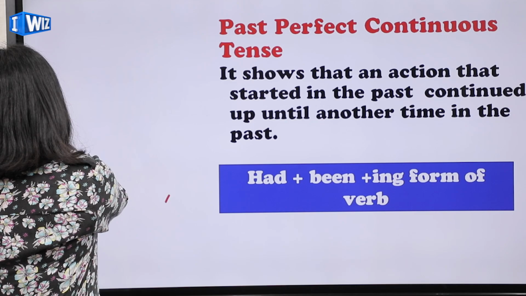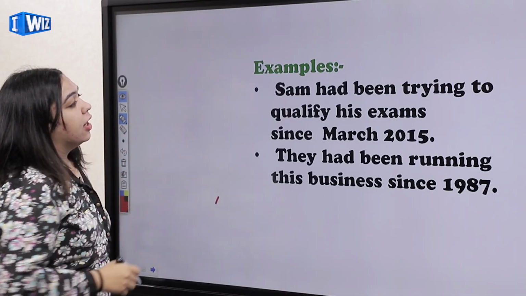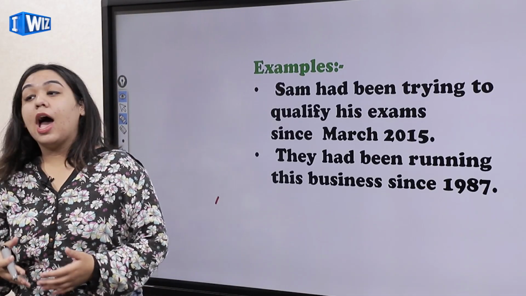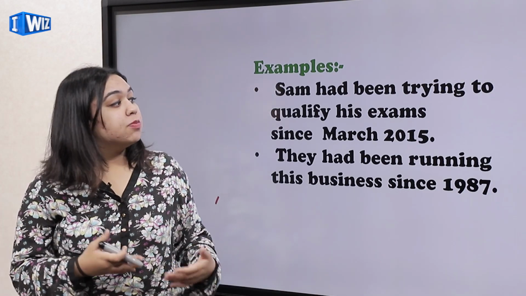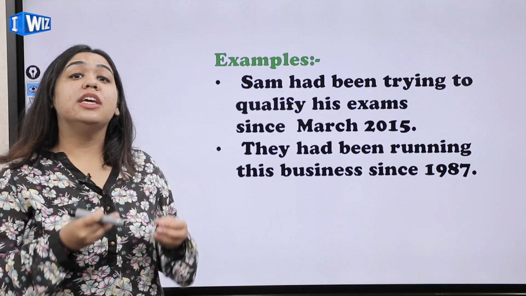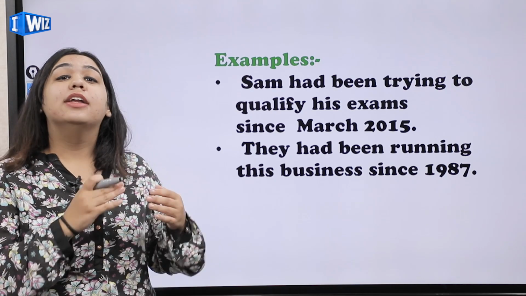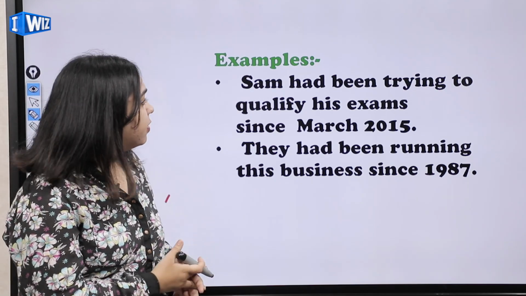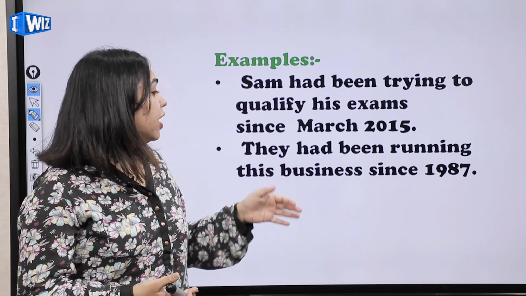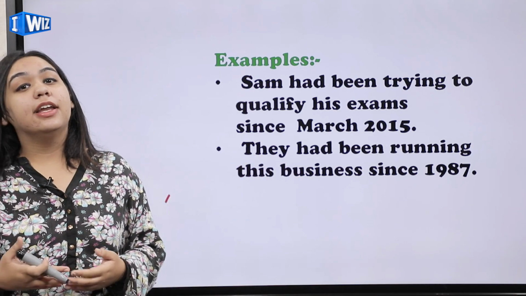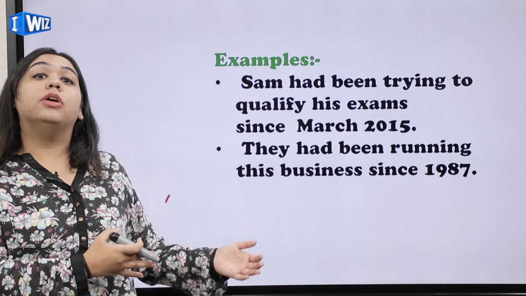Now let's have some look on the examples. Sam had been trying to qualify his exams since March 2015, which means he had been trying so hard till now. Now he stopped trying. So Sam had been trying. They had been running this business since 1987. They are talking that they had been running.